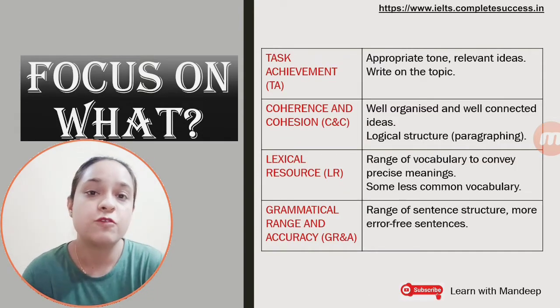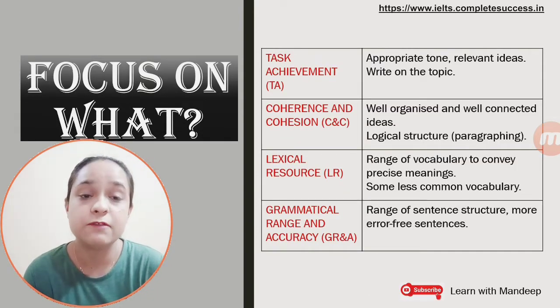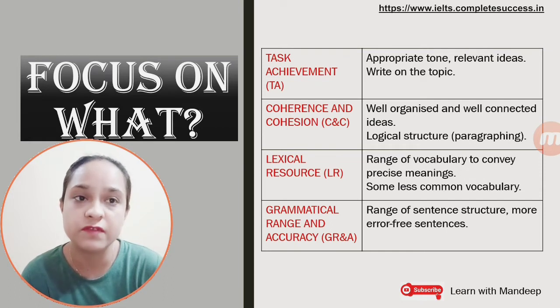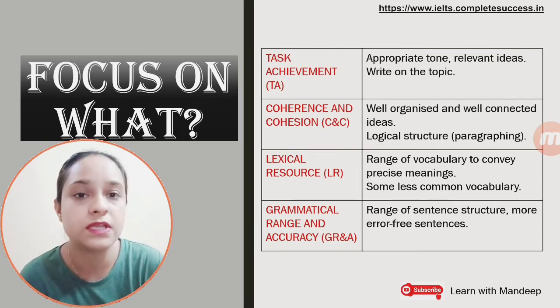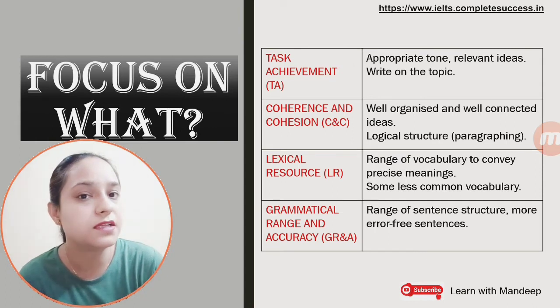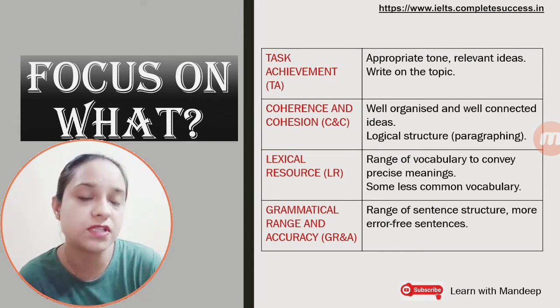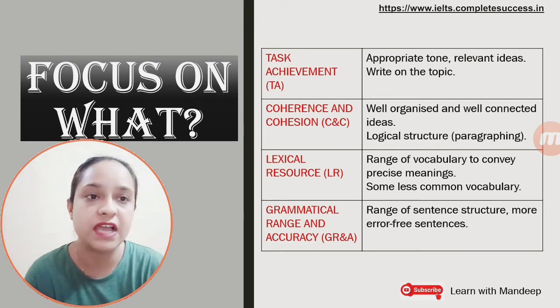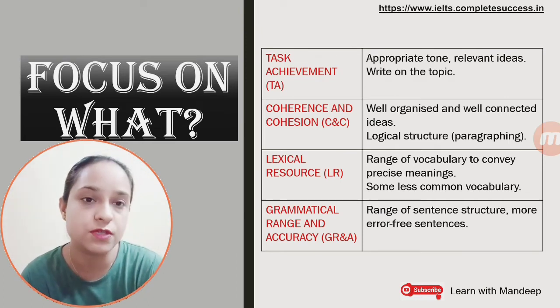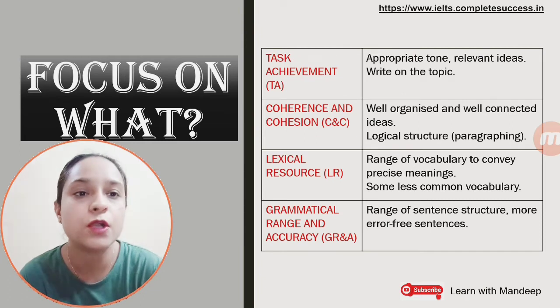Now focus on this. There are 4 things on which the examiner will assess your letter. The first is task achievement. What you have to do is use an appropriate tone. That is, if it's a formal letter, the wording, that is the tone, should be formal, and if it's informal, then the tone should also be informal, with relevant ideas according to the topic. Means you have to write on the topic with appropriate tone.